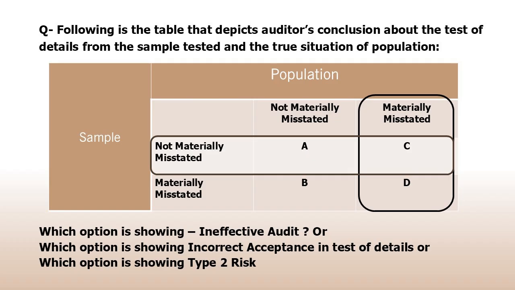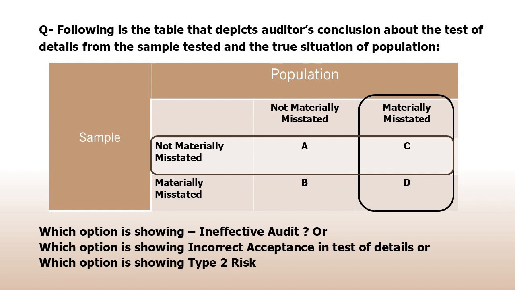Now let's discuss the second example regarding test of details. Following is the table that depicts the auditor's conclusion about the test of details from the sample tested and the true situation of the population. Which option is showing an effective audit? Or which option is showing incorrect acceptance in test of details? Or which option is showing Type 2 risk? So now Type 2 risk, which is all is not well but sample is well. So see the actual population which is materially misstated, that is not well, and see the sample which is not materially misstated, that is well or good. So the right option is C.